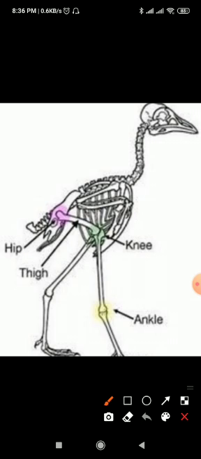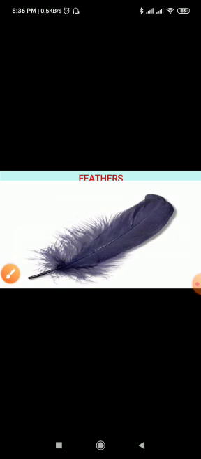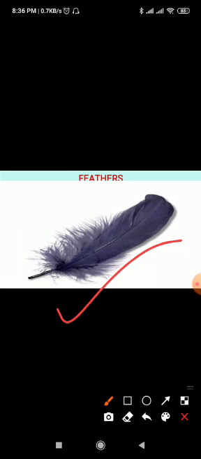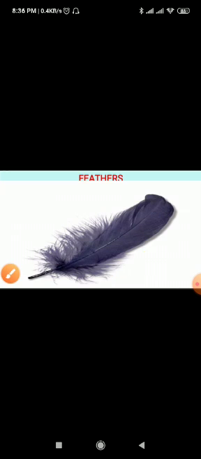Feathers are attached to the wings of birds that allow them to fly. Birds change their direction with the help of their tail. So next is feathers. Let's discuss the different types of feathers. These are fur-like small structures present on the body of the bird. There are three kinds of feathers on a bird's body.